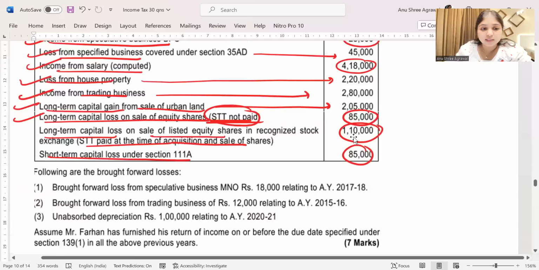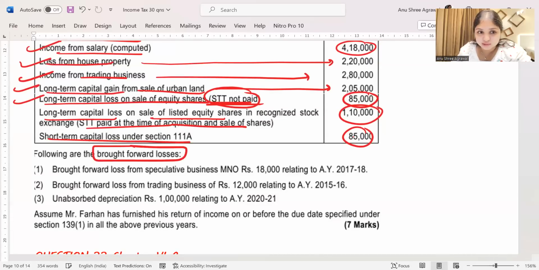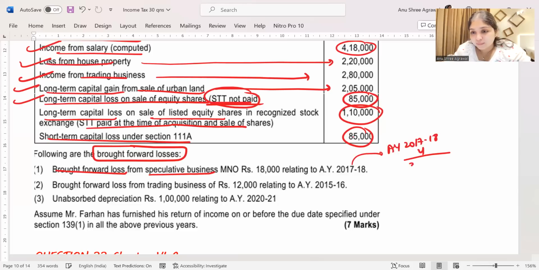Then in addition to all this, we also have some brought forward losses. Brought forward loss from speculative business. Tell me, brought forward speculative loss has life of how many years? It has life of only 4 years. It belongs to assessment year 17-18, so it has life till assessment year 21-22.